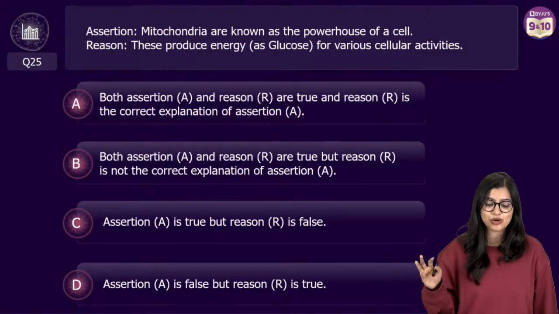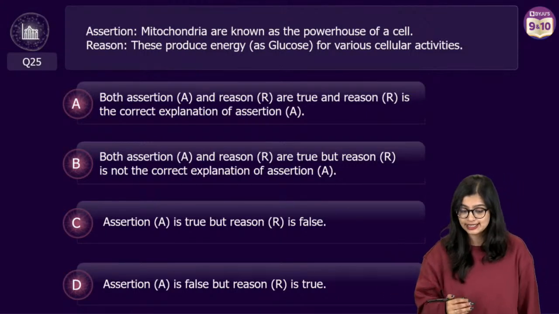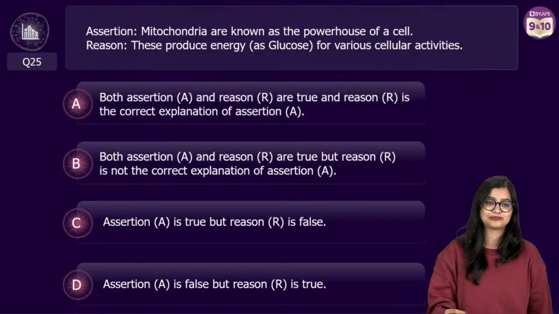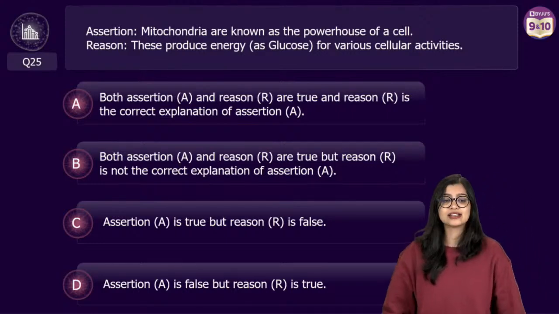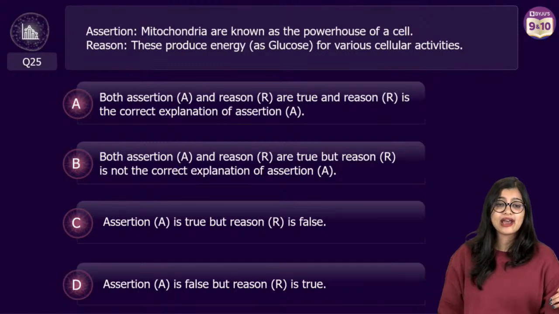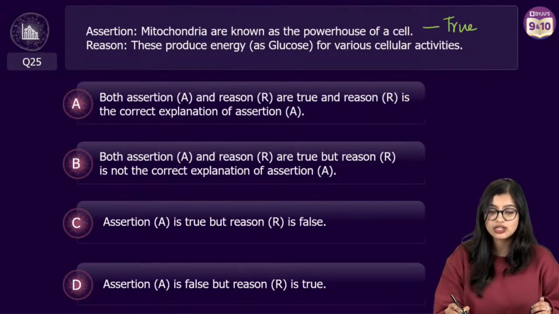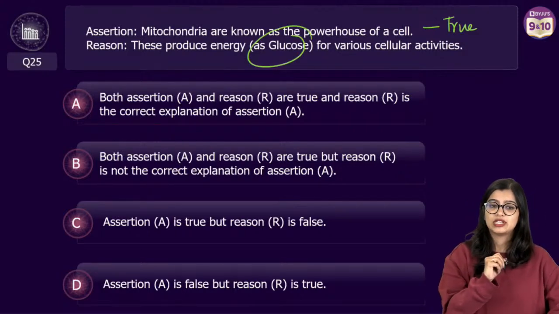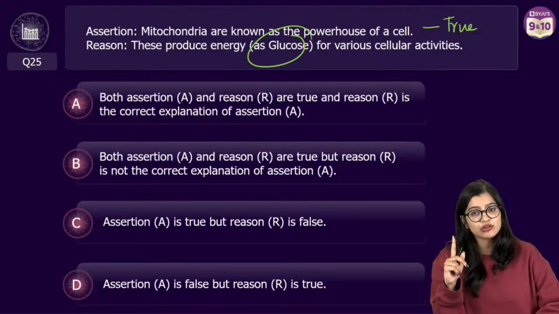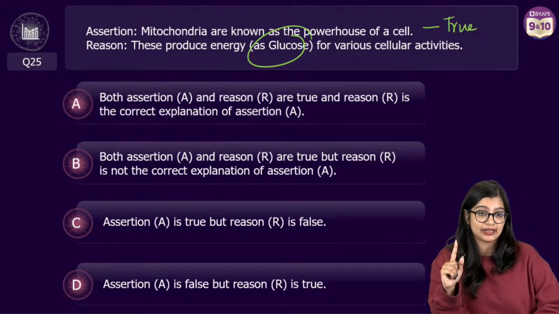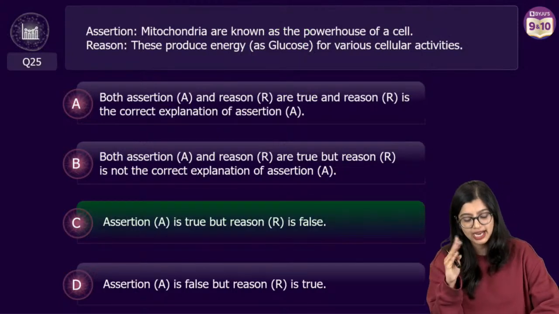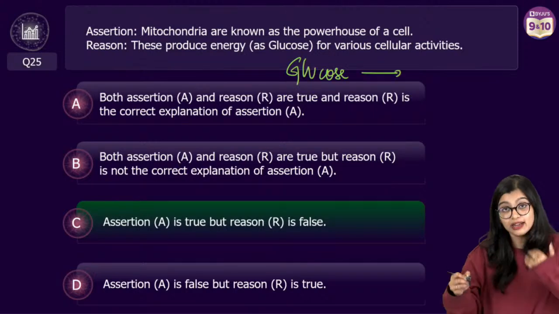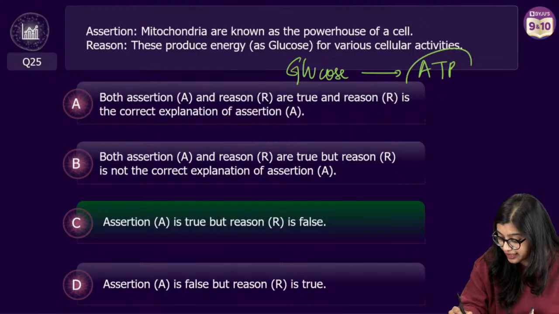Assertion statement says that mitochondria are known as the powerhouse of the cell. Reason being they produce energy as glucose for various cellular activities. What is the answer to this particular question? Mitochondria is known as powerhouse of the cell. Absolutely, right? It is true. But they produce energy as glucose. Yes or no? Do they produce energy as glucose? See, they've put in the bracket. No, they don't produce energy as glucose. Rather, they utilize glucose, but energy is produced in the form of ATP.